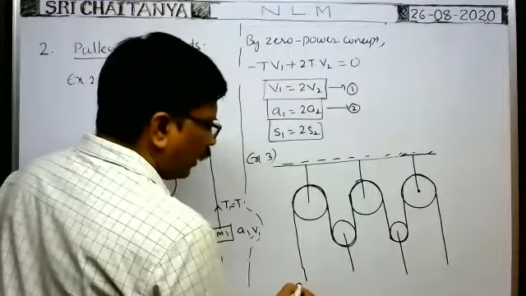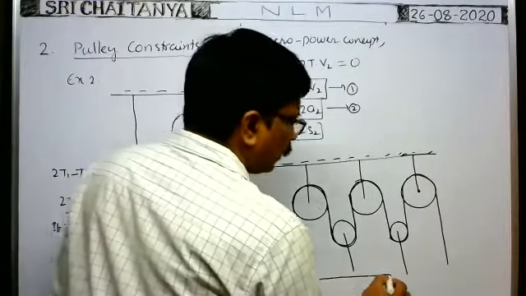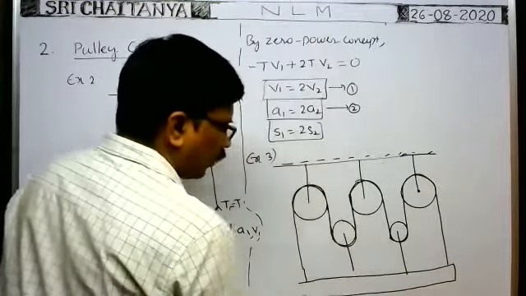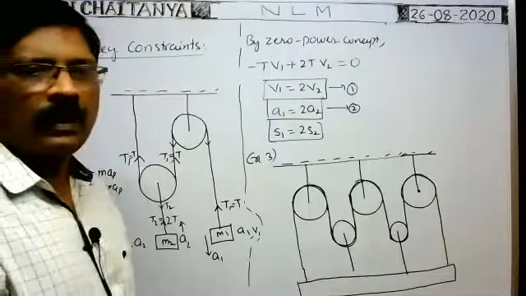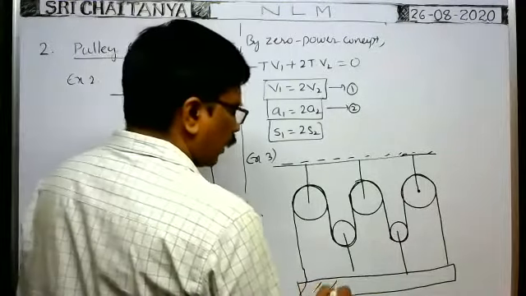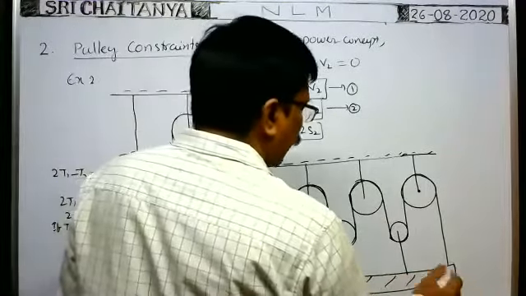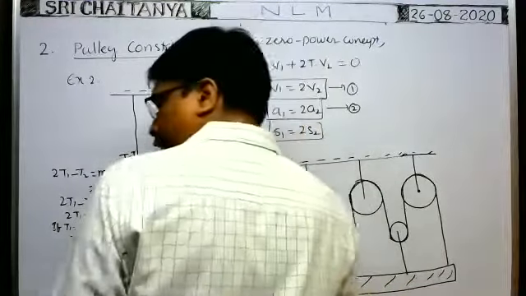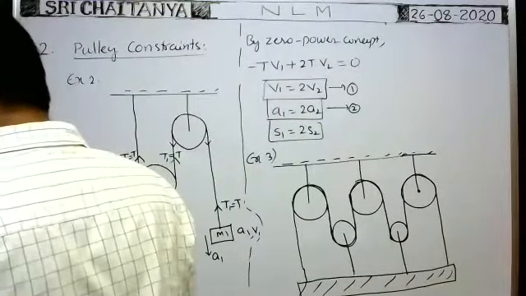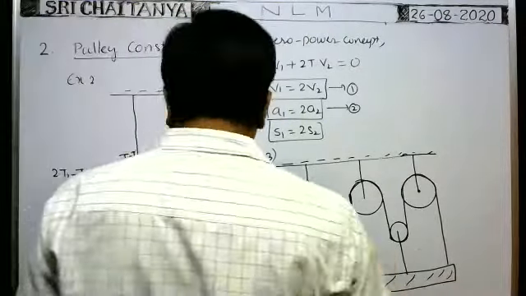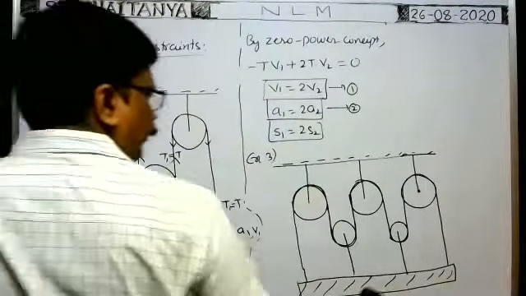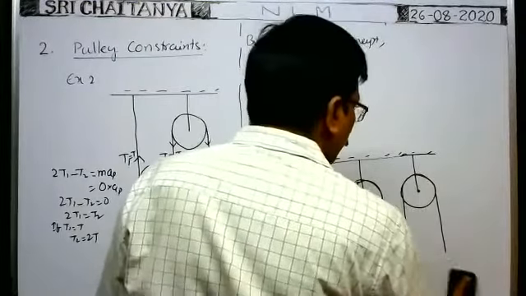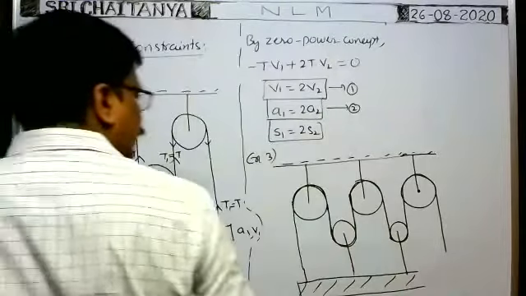Okay, now all these lower ends of the strings are joined to a horizontal block. A horizontal block. This is the block, a block of mass, a plank. Okay. No. This is connected to, okay. Here this plank is connected to this one.